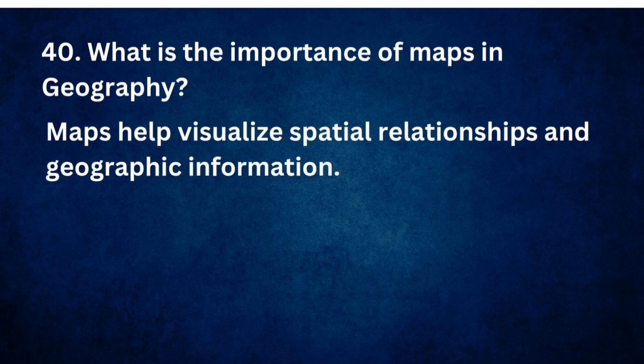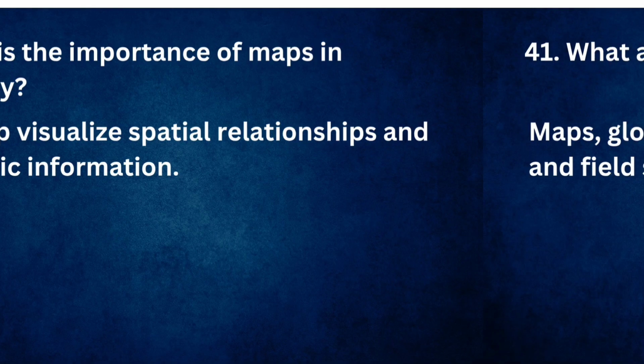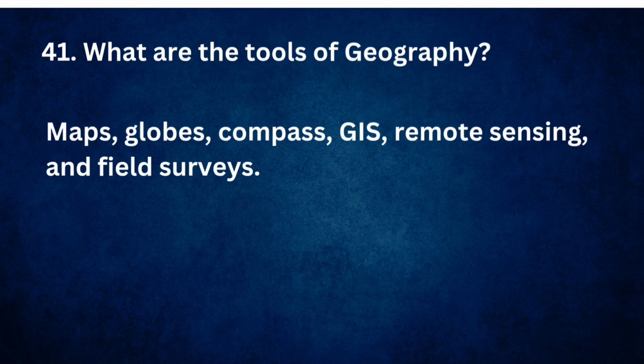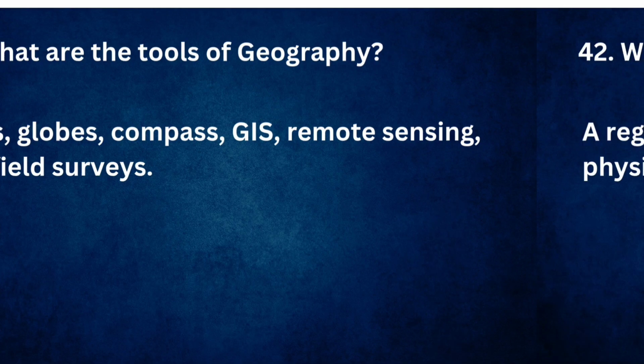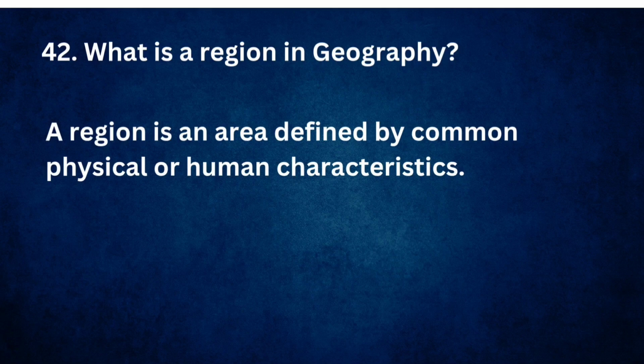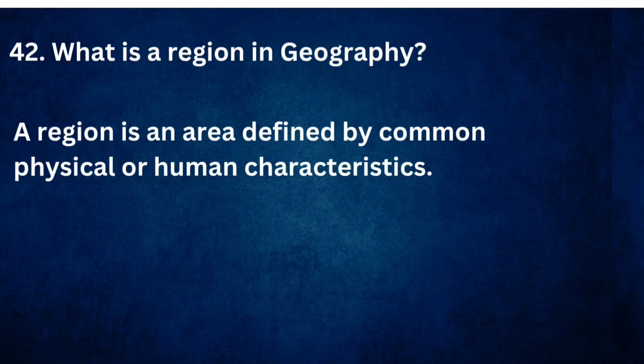What is the importance of maps in geography? Maps help visualize spatial relationships and geographic information. What are the tools of geography? Maps, globes, compass, GIS, remote sensing, and field surveys. What is a region in geography? A region is an area defined by common physical or human characteristics.